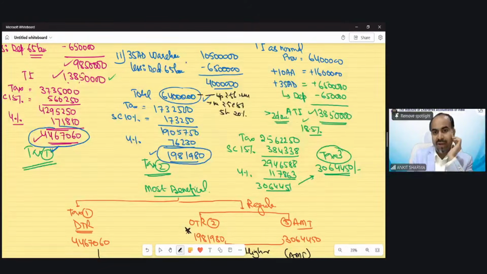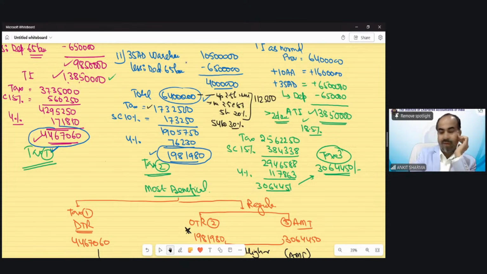So up to 10 lakh rupees out of this 64, your tax would be 1,12,500. Balance left 54 lakh. So upon 54 lakh, 30% rate would be applicable. That will come to 1732500. Okay. Anything else, student?